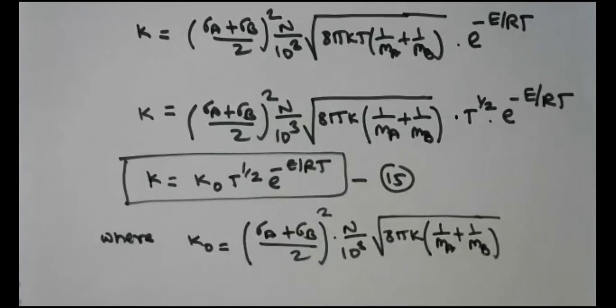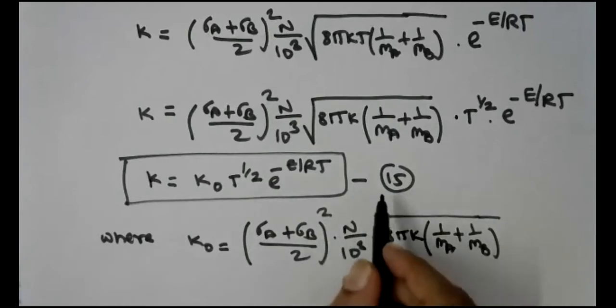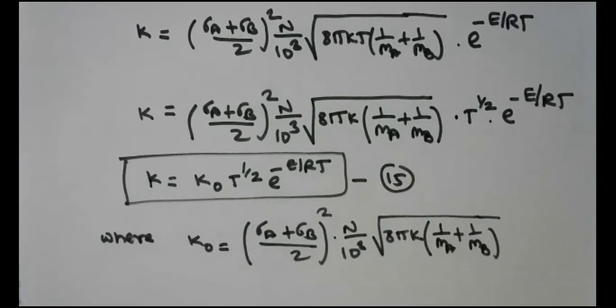So in this way, we have seen the temperature dependency of rate constant by using collision theory. I'm very sure that you must have understood all the steps in the derivation and the way we have arrived at equation number 15.